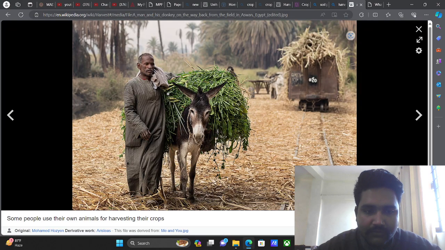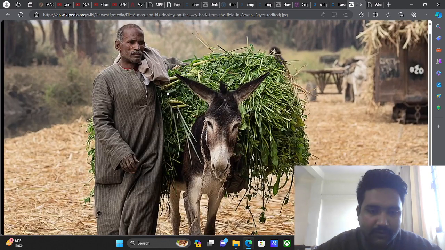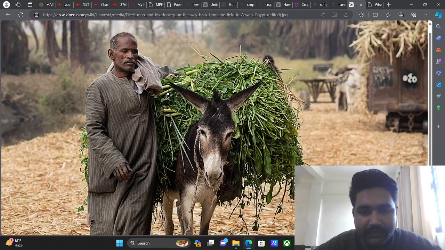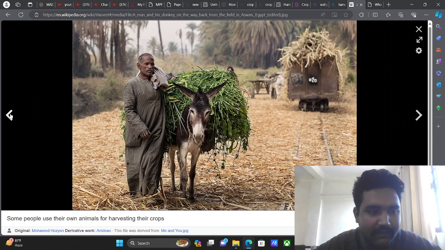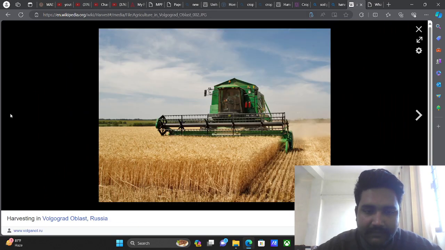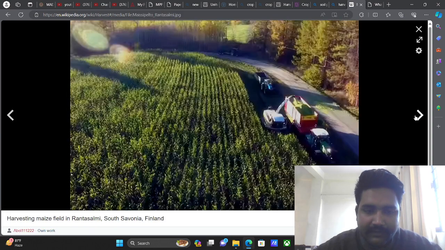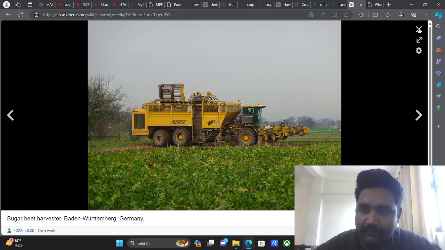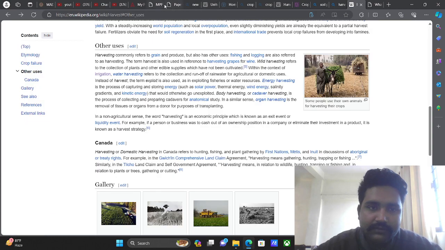So you can see this old man. He is using a donkey for collecting the grown crops, and then he will take it away and sell it in the market or to the wholesaler, right? This is exactly how harvesting is being done. Now let us move forward towards the next question.